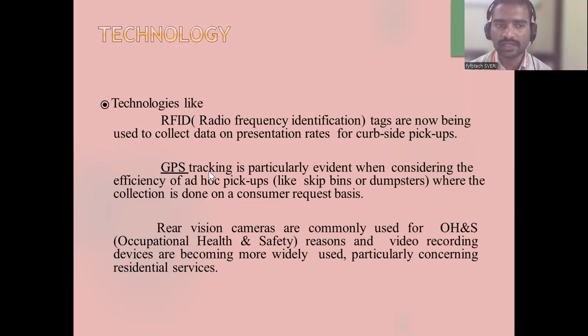Next, GPS tracking, which is particularly evident when considering the efficiency of collection. A rear vision camera is also used. So RFID, GPS, and a rear vision camera are used. That's all.